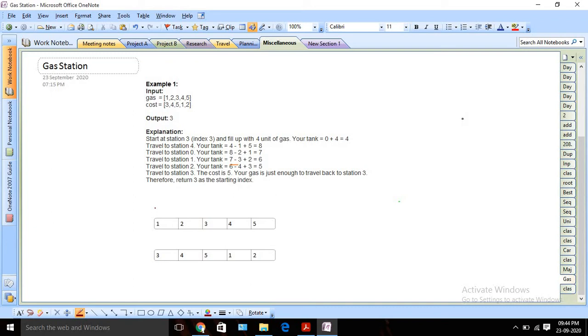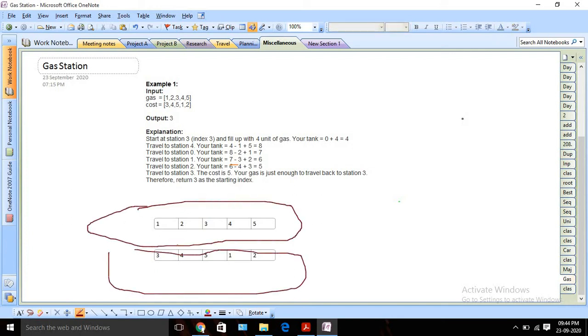So what is known to us right now? The first thing is I can check one thing. If I find the total value of the gas and the total value of the cost, and I see that the total gas is less than the total cost, then it's not possible to travel, right? In that case, we can return -1, because I don't have enough gas to travel. So I will keep track with one variable, the total, in which I will check the difference. If I find that my total value is negative, less than 0, then it's not possible, and we can return -1. Okay, so that is the first known thing.